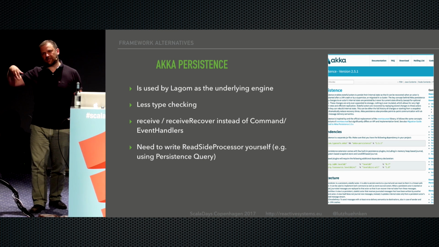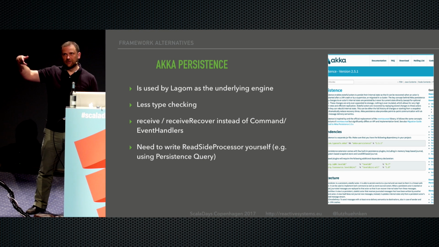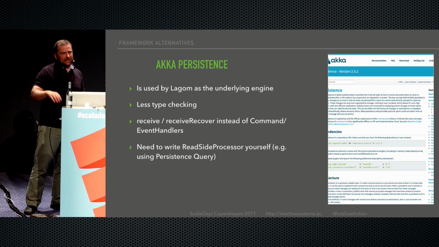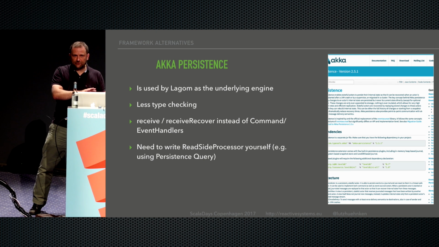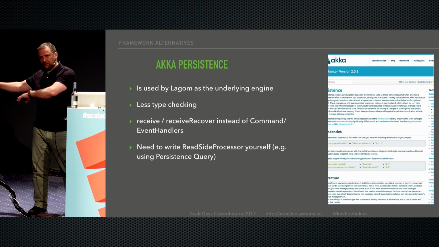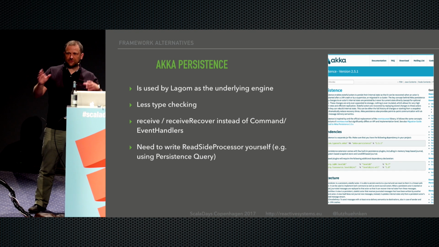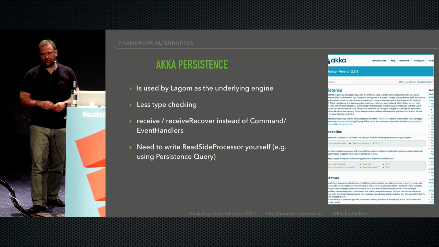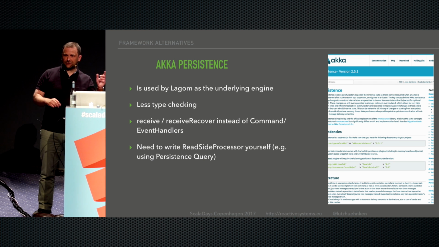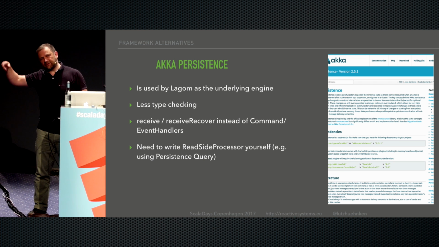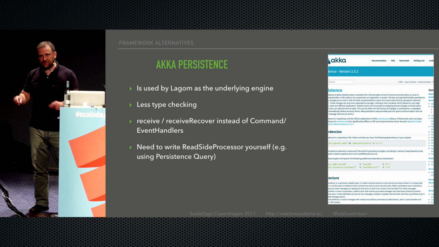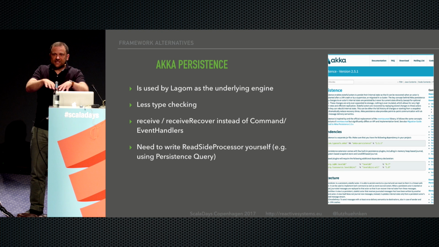You don't define command handlers and event handlers, but you have your receive and you have the receive restore. And you don't have these predefined read-side processes. As I said, if you just use one data store, if you just stick with Cassandra or a relational database for storing, then you can just use the pre-built read-side processors in Lagom. In Aggregate Persistence, you basically have to do it like I showed here with the persistence query and mapping these events yourself. But in terms of scalability, of course, it's all the same as Lagom because it's the engine underneath